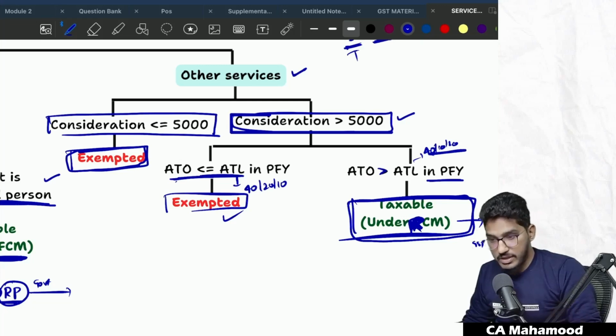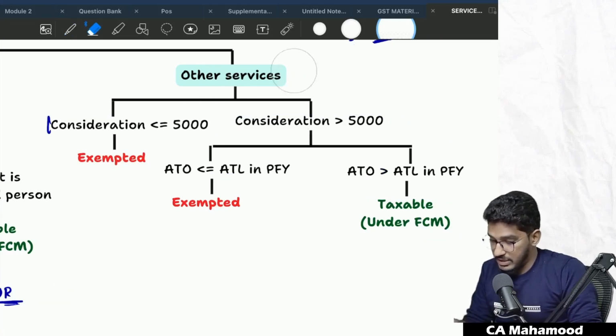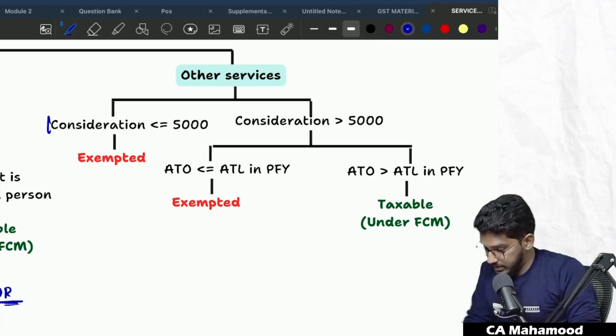Clear? Able to understand everybody? So this is the complete chart here. So this one small correction I have to do. Let me do that correction as well. So these have to be paid under reverse charge mechanism.